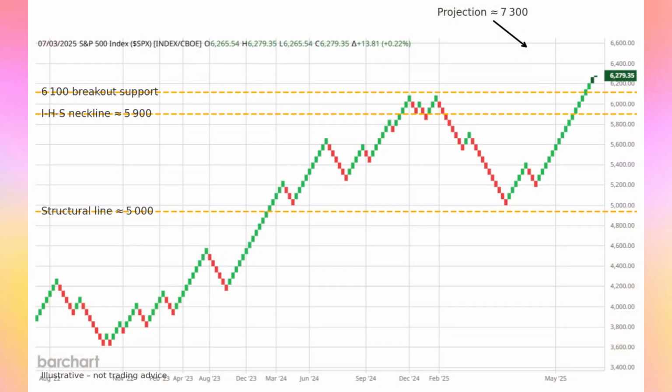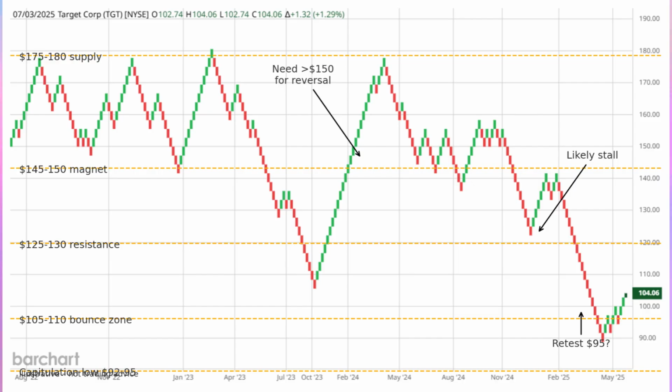Overall, I think o3's analysis was spot on. I really liked how it laid out the trends, patterns, and possible scenarios in such a structured way. It helped me see the market more clearly and plan my investment strategies with greater confidence.